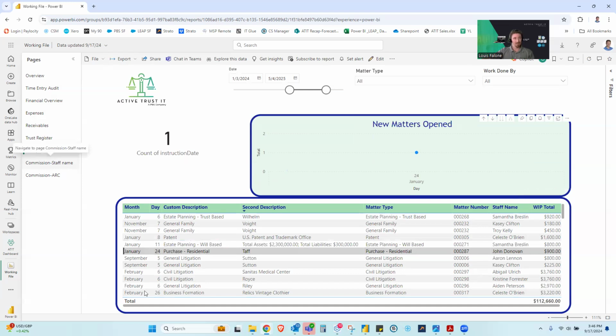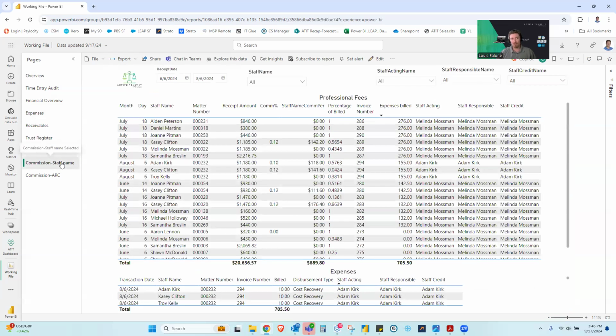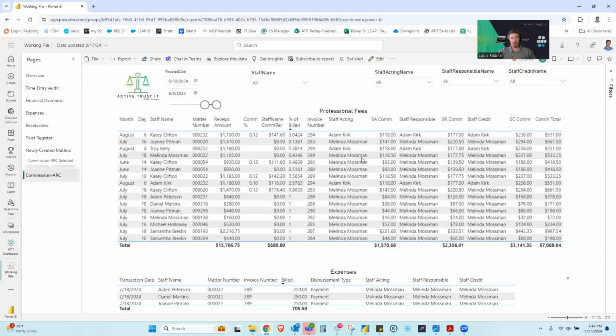And last but not least, my favorite, the commission report. This is something that's been heavily requested as well. And I split the commission report into two different tabs. As a firm, you would most likely just go with one of these two options. So the first option is to calculate the commission based on the staff name. So this will allow you to apply a percentage of the receipted amount based on the person's name. The other commission report allows you to calculate a commission percentage based on the hierarchy of the matter.